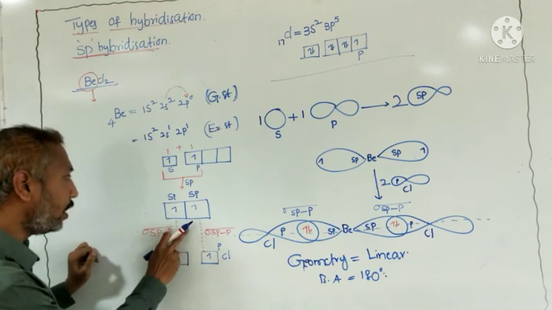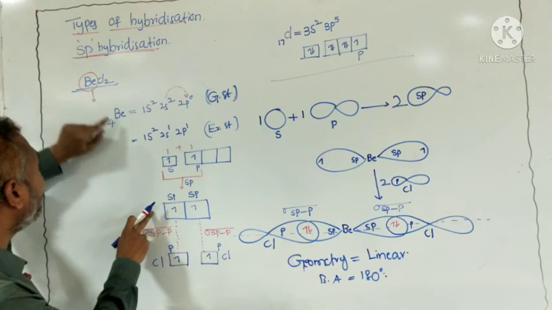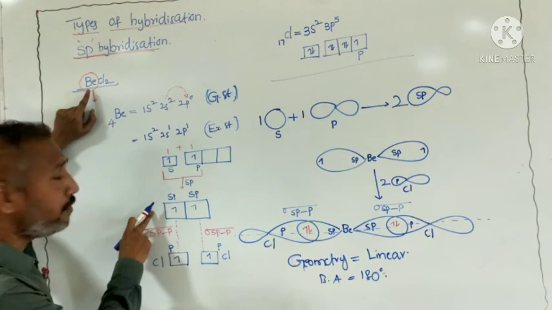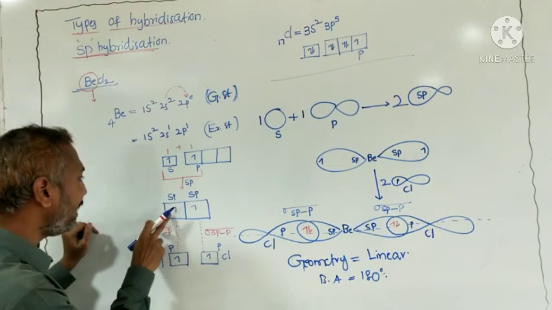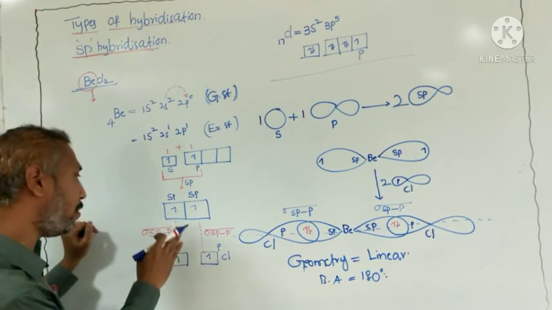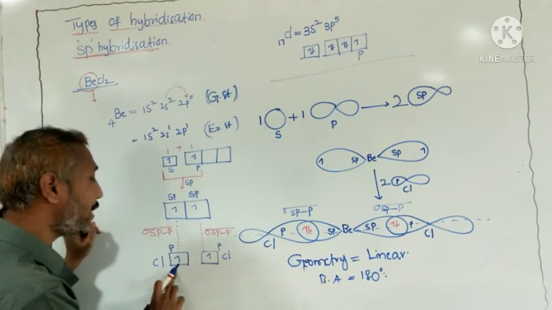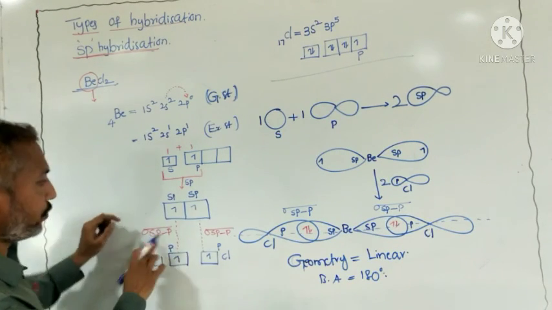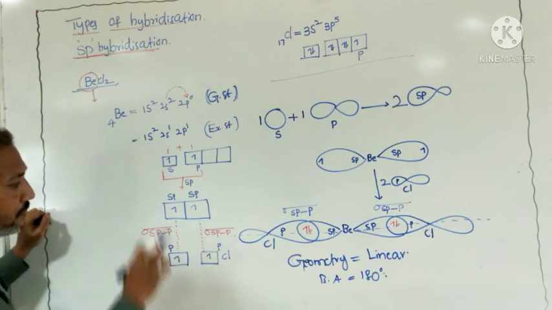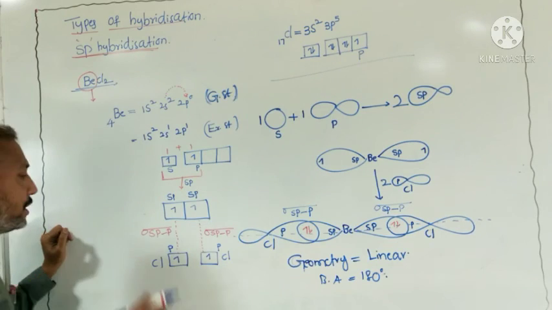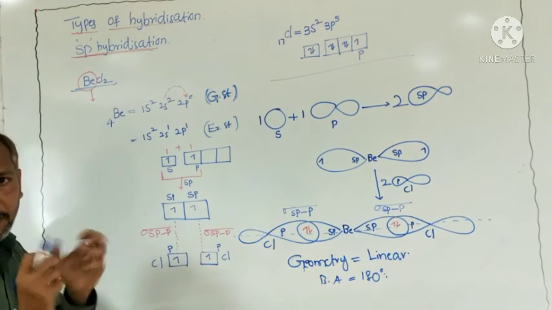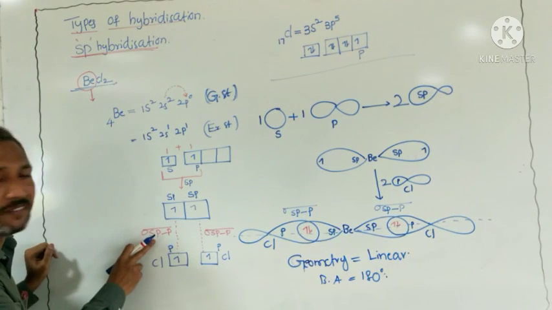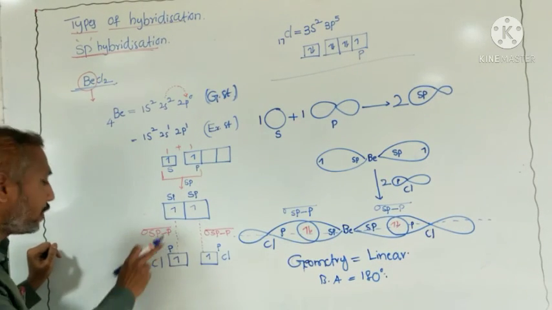From this, only the central atom undergoes hybridization. This is very important. These hybrid orbitals can form sigma bonds with the unpaired electron of the p orbitals of the chlorine atoms. Formation of a sigma bond means overlapping of orbitals. Which orbitals? The sp hybrid orbital overlaps with the p orbital of chlorine.